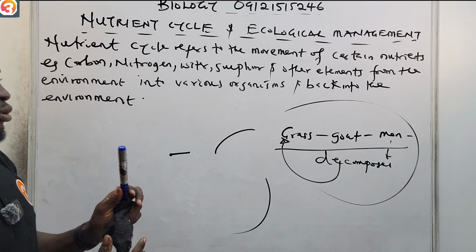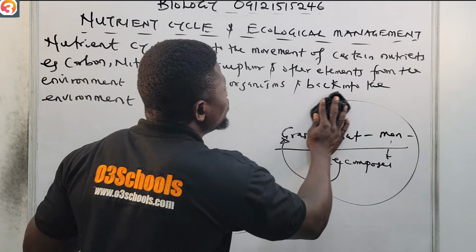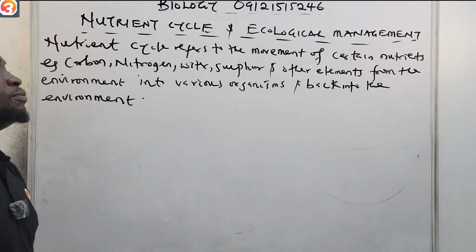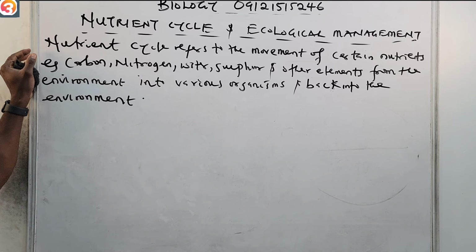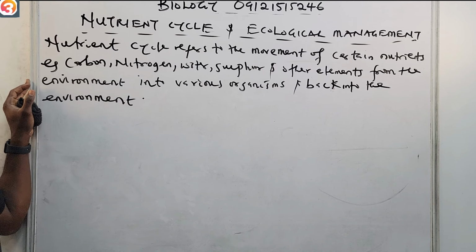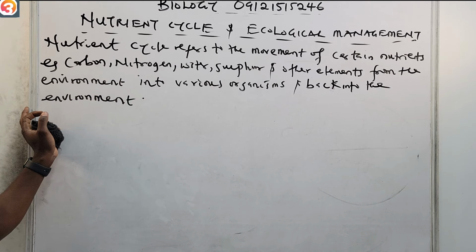It seems like a cycle. So nutrient cycle is the movement of nutrients, certain nutrients and other elements, from the environment into various organisms and then back again into the environment.